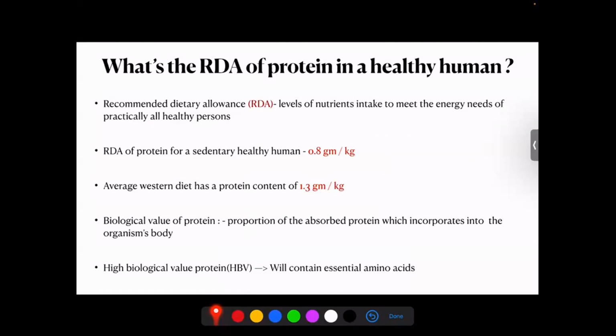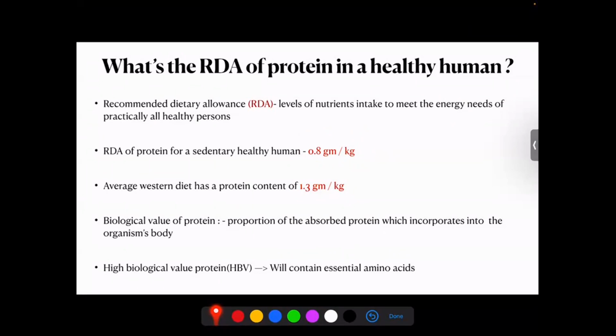And what do you mean by RDA? The recommended dietary allowance is the level of nutrient intake to meet the energy needs of practically all healthy persons. And the RDA of protein for a sedentary healthy human is about 0.8 gram per kilogram. So that is the normal recommended dietary allowance. When we do a low protein diet, you try to give about 0.5 to 0.6, and a very low protein diet, you give around 0.3 to 0.4. And an average Western diet has a protein intake of about 1.3 gram per kilogram. That is something we normally eat probably in a Western diet, not so much maybe in an Indian